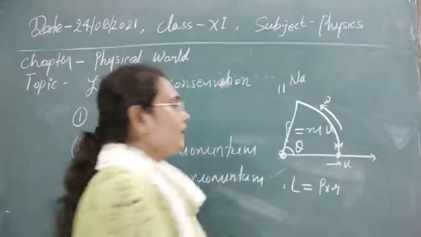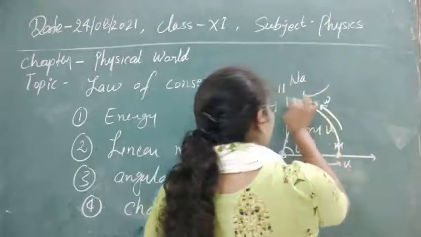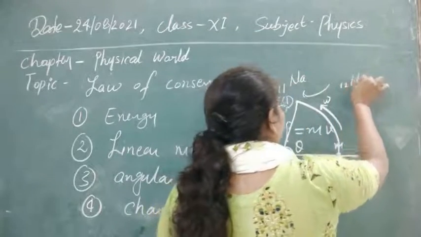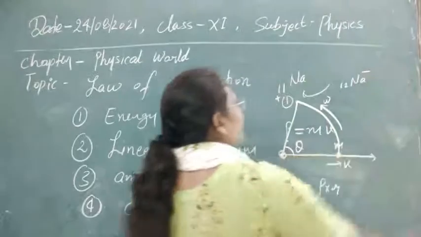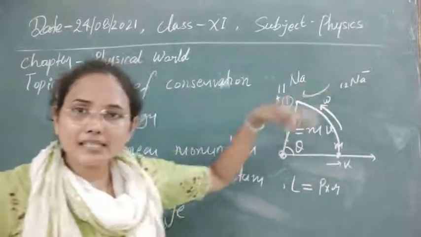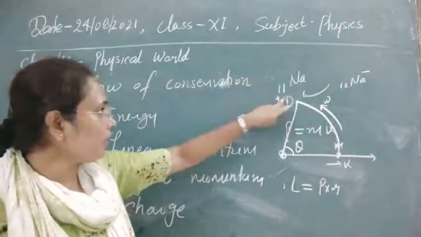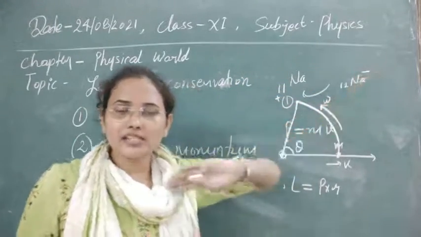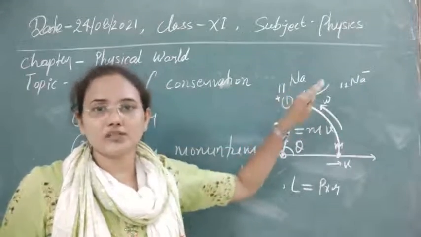What happens if you add one electron to it? It becomes 12, and this sodium becomes negative. An additional electron is transferred to it, so it acquires a charge. So here charge is not produced, charge is transferred.